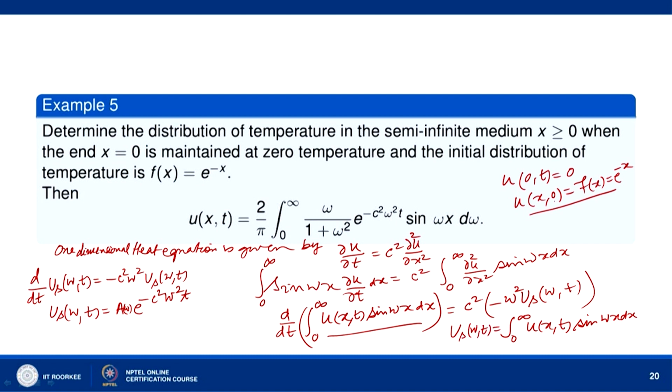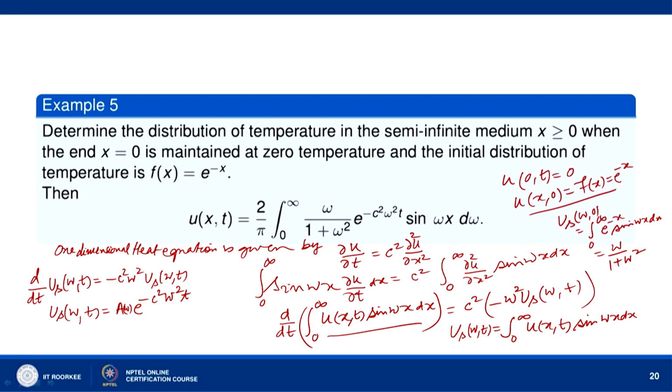So put t equal to 0 in this. So u_s(omega,0) will be equal to integral 0 to infinity e to the power minus x, because u(x,0) is f(x) which is e to the power minus x, times sin omega x dx, and its value is omega over 1 plus omega square. Okay.